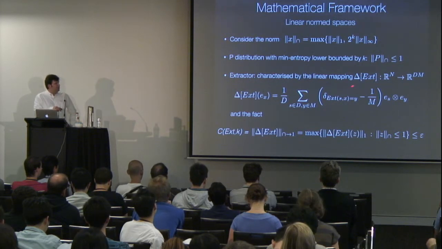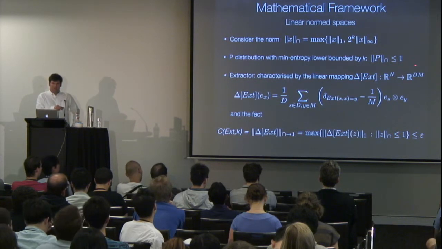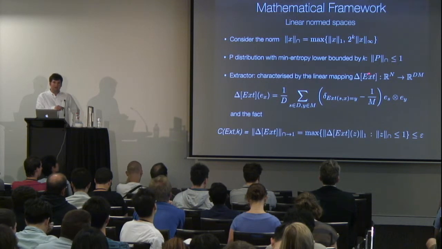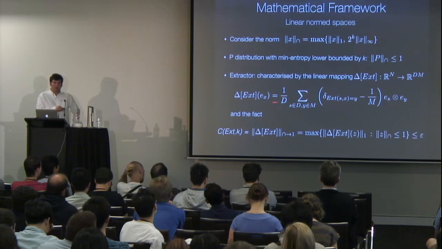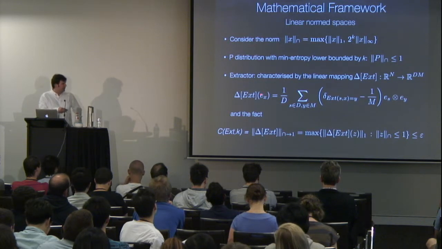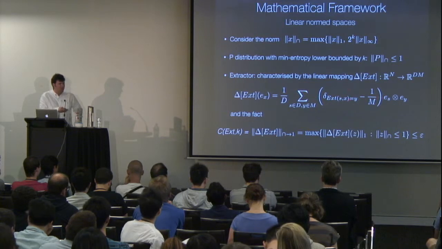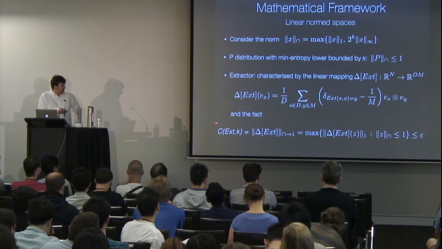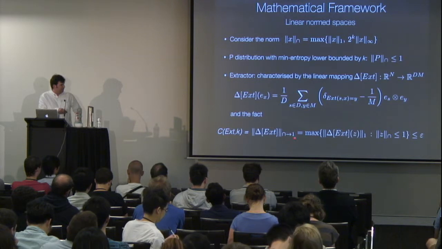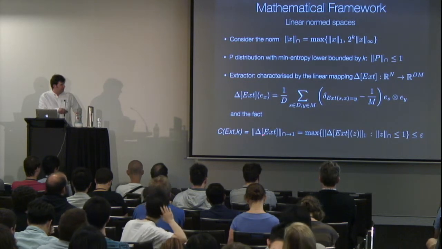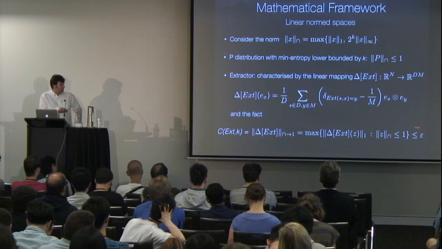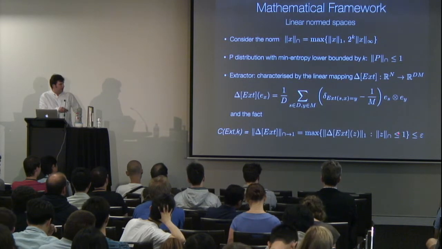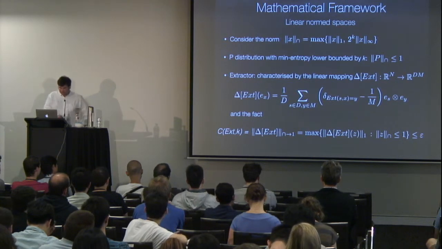Now, we said that the input constraint we want is this one. So we want to input all vectors which satisfy this cap norm constraint, and the output should have one norm less or equal to epsilon. That's exactly our goal, because this one is exactly the output distribution if we input a distribution, and this one is exactly the uniform distribution. So we see that the classical value is just given by the norm of this delta x mapping from the cap norm to the one norm, and the requirement is that this is less or equal to epsilon.